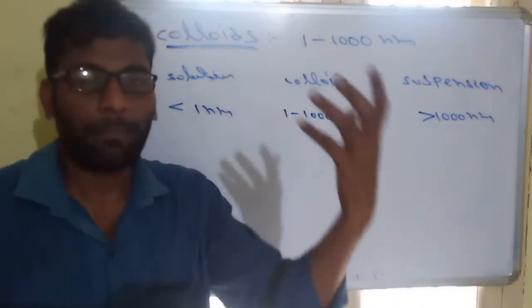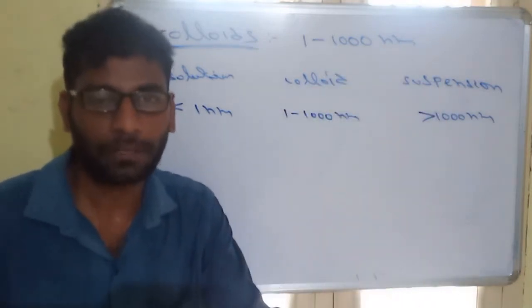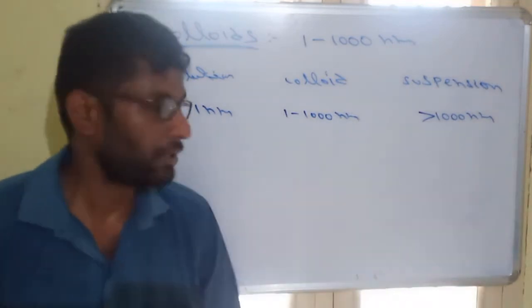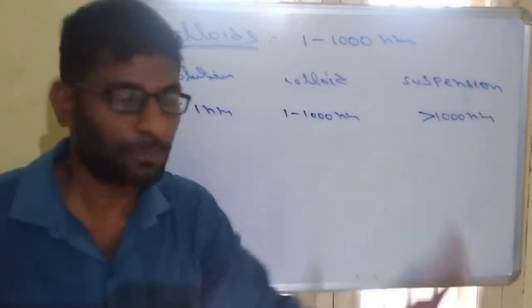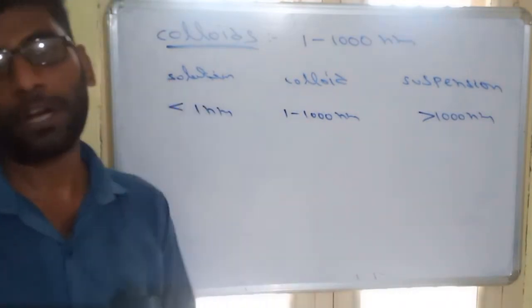If we add some mud to the water, that is muddy water. The particles are clearly visible. That is called a suspension. In a suspension, particles are visible. In colloids and solutions, the particles are not visible.